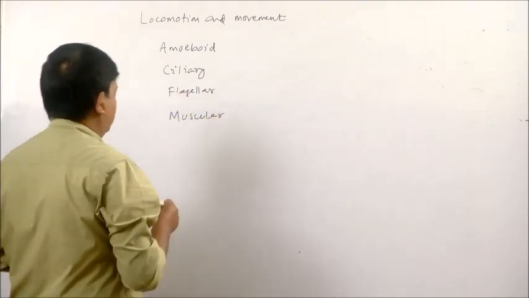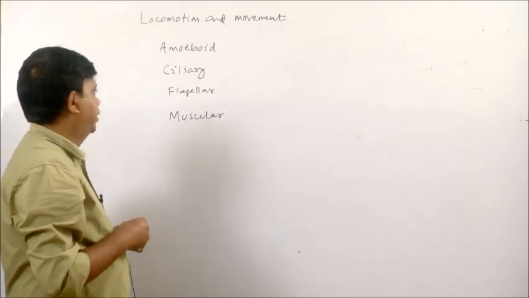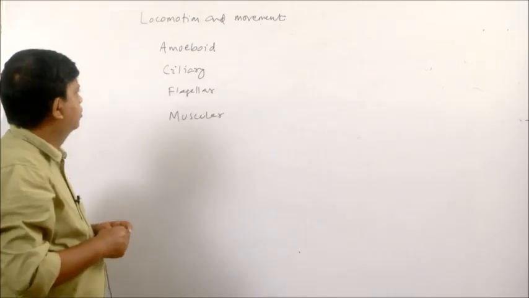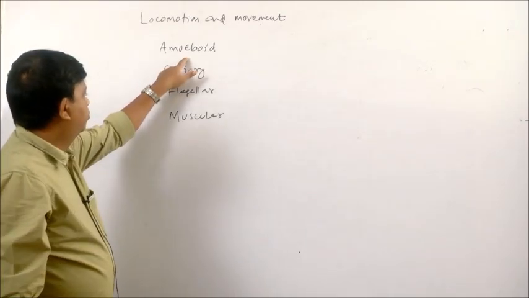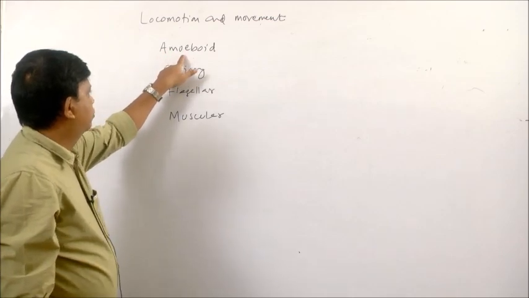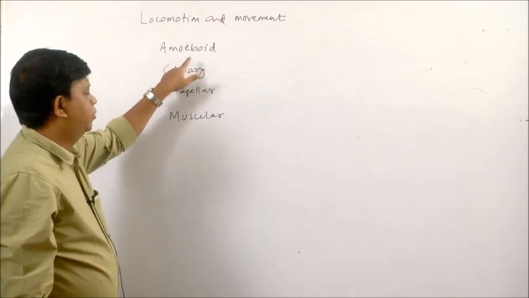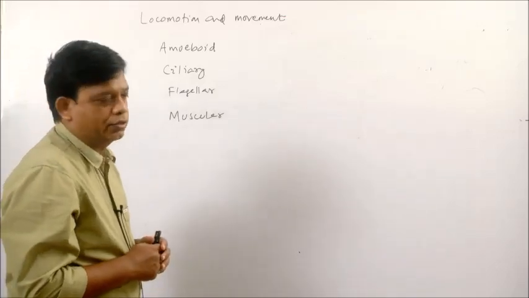So, these are some of the different types of movements exhibited by animals. Amoeboid movement, this is a movement by formation of temporary structures.